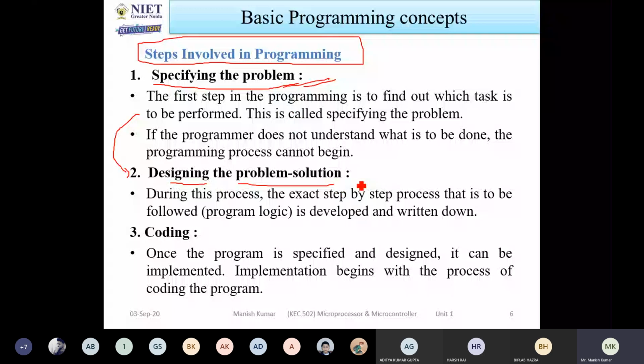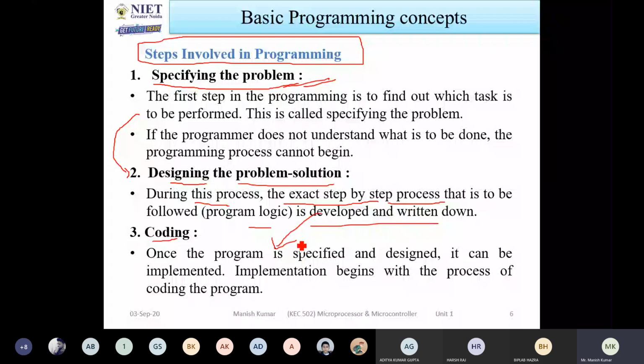During this process, the exact step-by-step process that is to be followed is developed and written down. So whenever you know the problem and the solution of that problem, you have to note down which type of logic you have to apply so that you can perform the exact operation. Okay. So next is coding. Whenever you know the solution, that solution is converted in terms of coding.